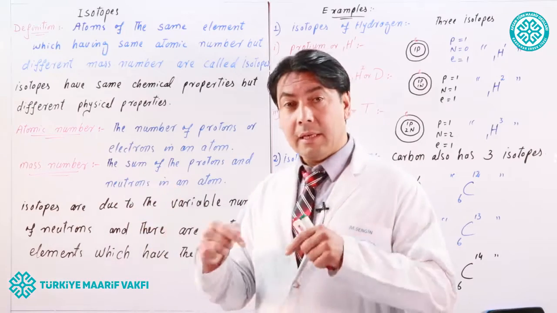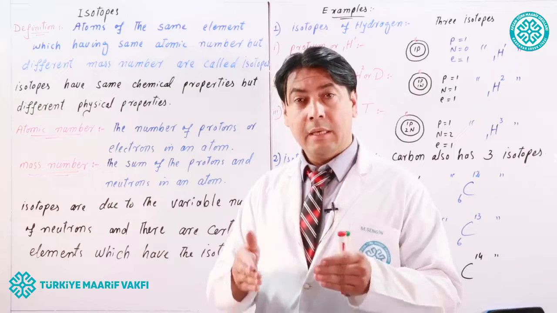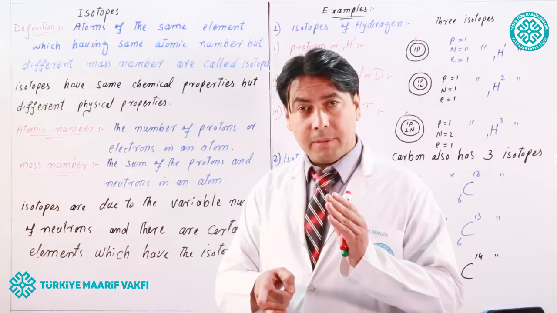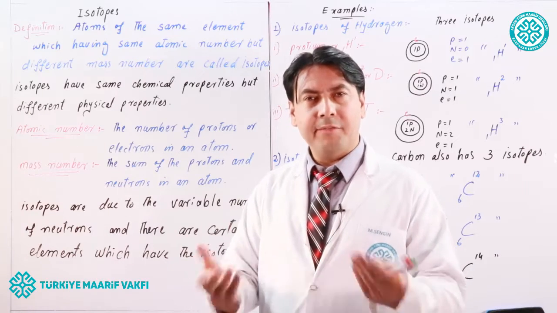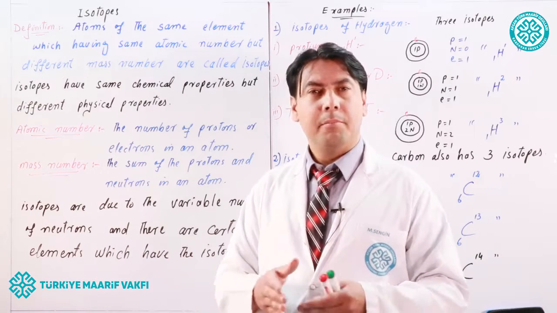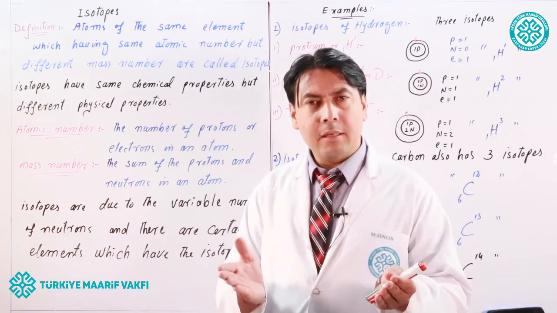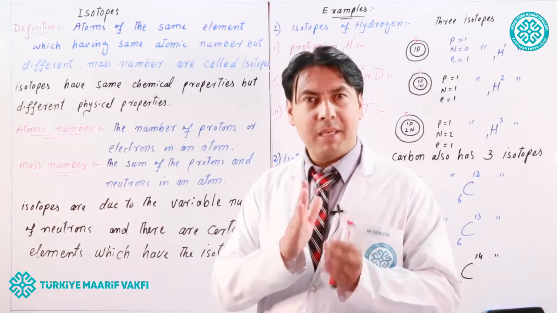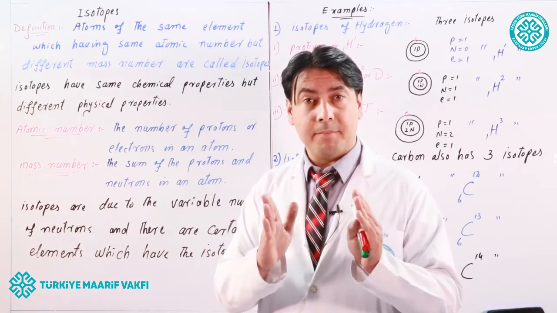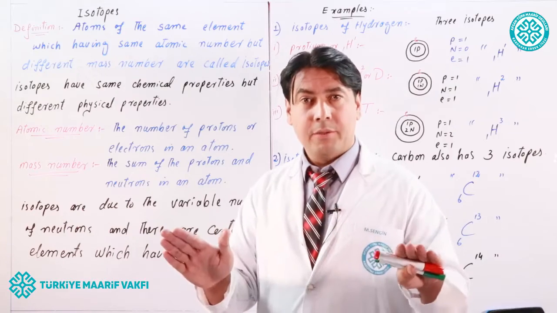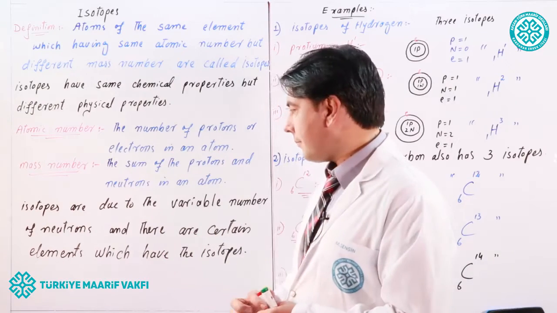We know that isotopes have different mass numbers, and we discussed that the atoms have the same number of electrons and the same number of protons. So why do they have different mass numbers? Reason: because the atoms have different numbers of neutrons. Sometimes there may be the same number of neutrons, sometimes different. But if the number of neutrons is different, it can lead to the formation of isotopes.